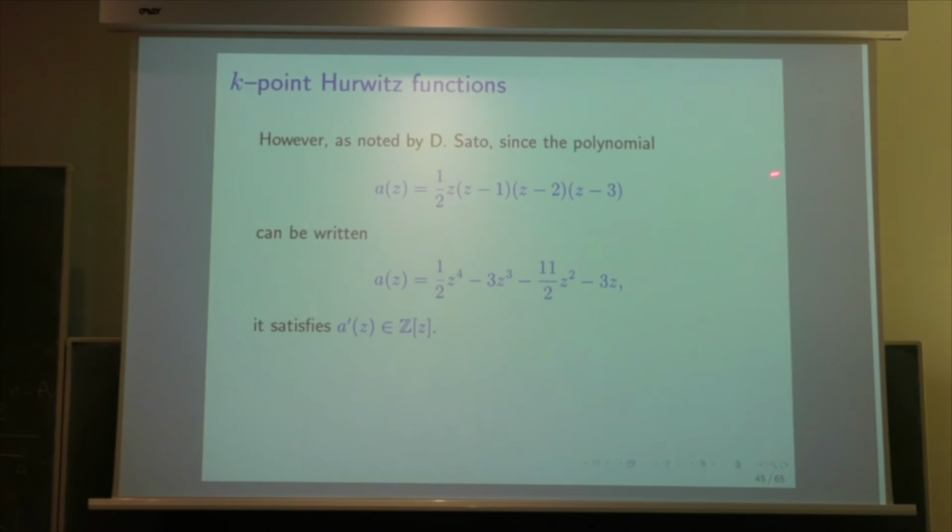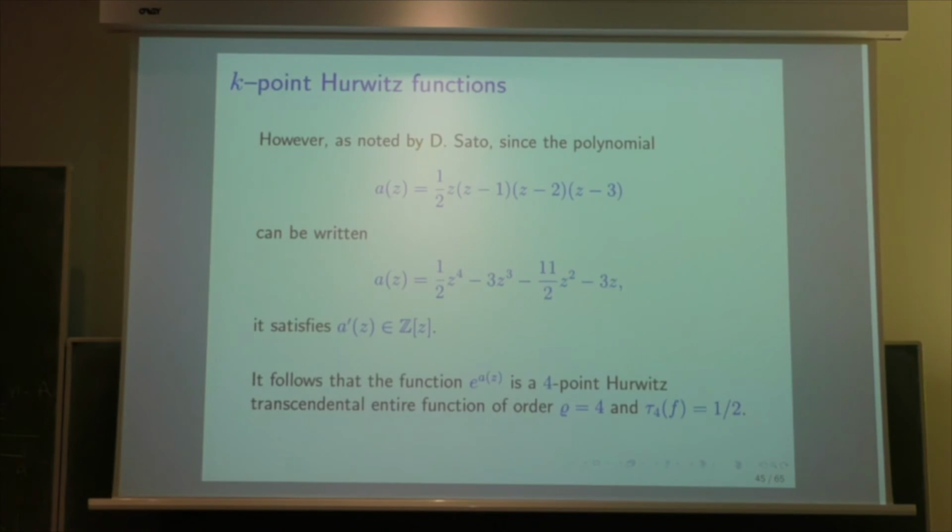You can expand, and if you expand it, you see that you have rational coefficients because of the 1/2, but the denominator is just 2, and the denominator 2 occurs only when the exponent is even, z^4 and z^2. As a consequence, if you take the derivative of a, then the coefficients become integers. If you take the first derivative, but of course after that all the derivatives have the same property.